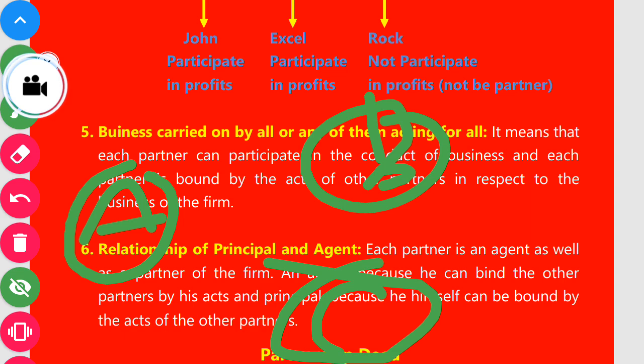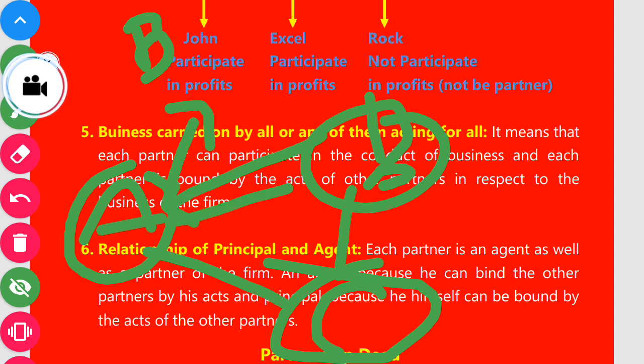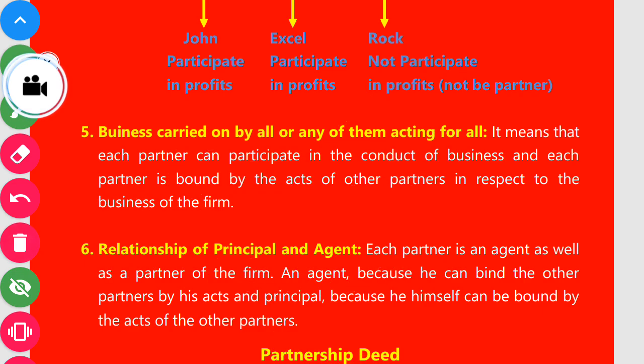The second point is, suppose Mr. A deals with an outside businessman. A can bind Mr. B and Mr. C for his act, as well as Mr. B can bind Mr. A and Mr. C, and Mr. C can bind Mr. A and Mr. B. If any partner does any kind of business activity, then he can bind the other partners for his act. Is it clear? So the fifth point is clear.